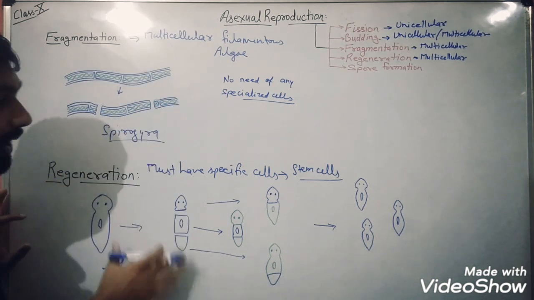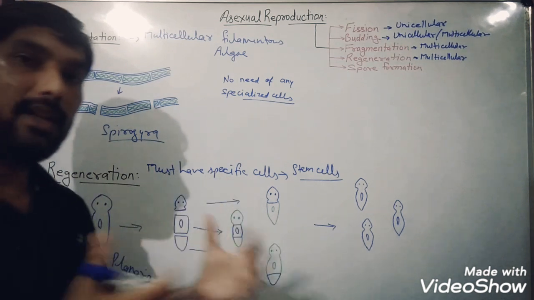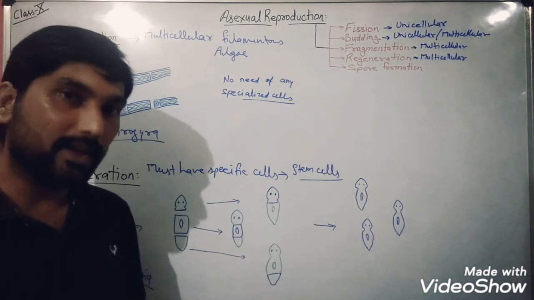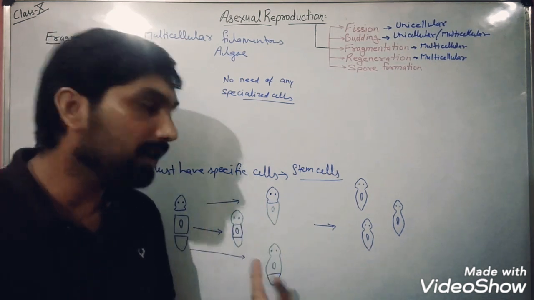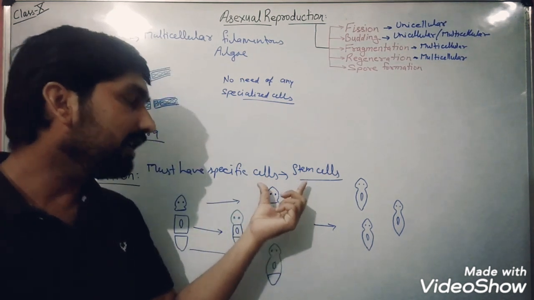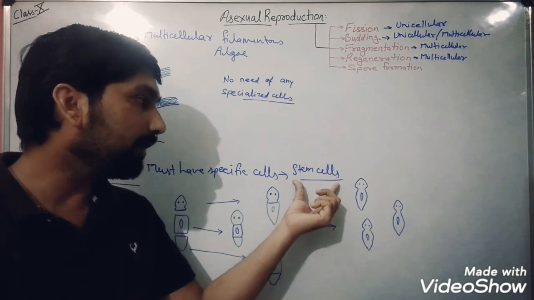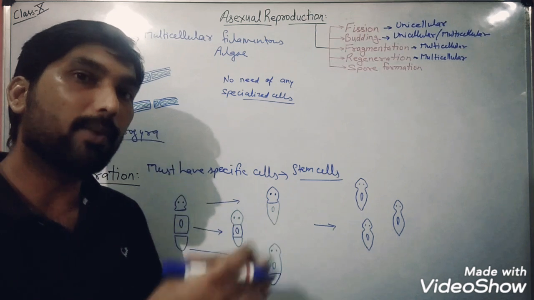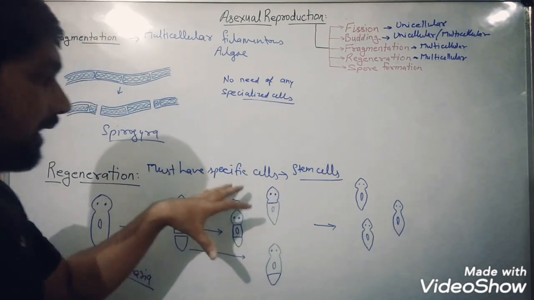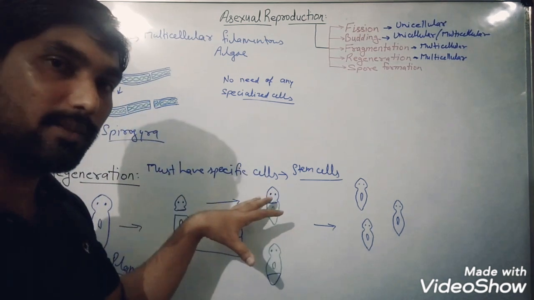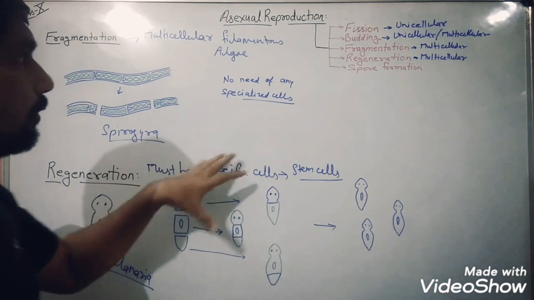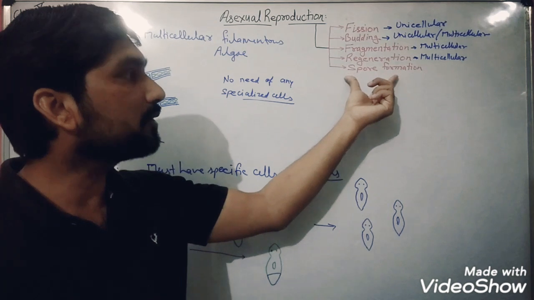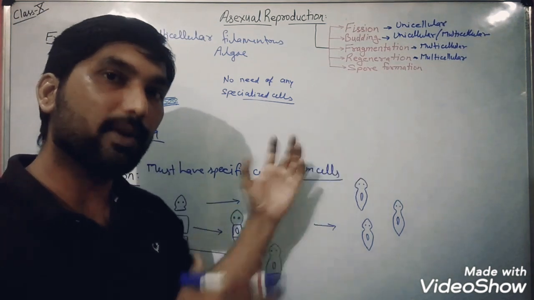When we talk about planarians, hydra or starfish, they have a tremendous ability to regenerate their lost body parts due to the presence of stem cells in the various body parts. So they are representing true regeneration. These two methods are also a part of asexual reproduction. Now we are going to discuss the last one, spore formation, for today's topic.